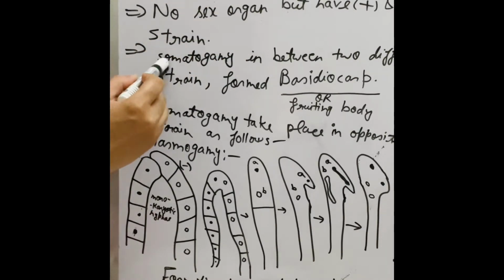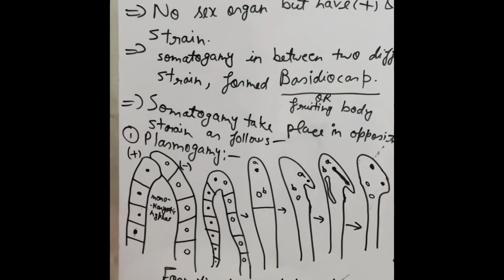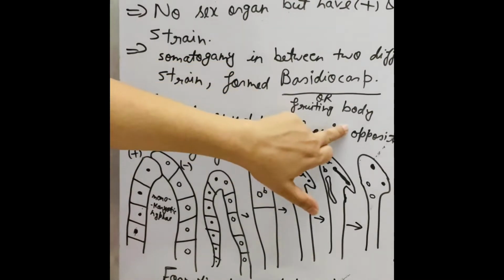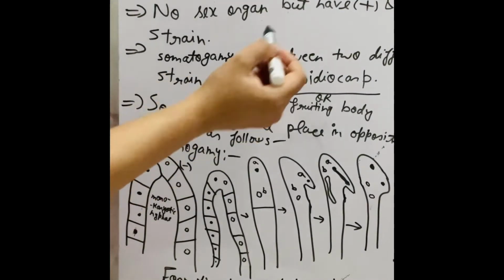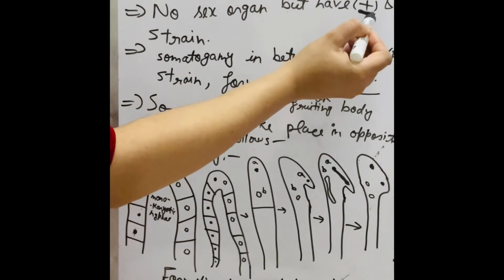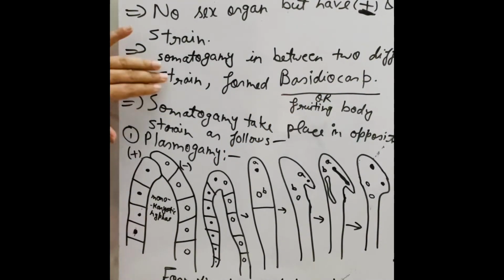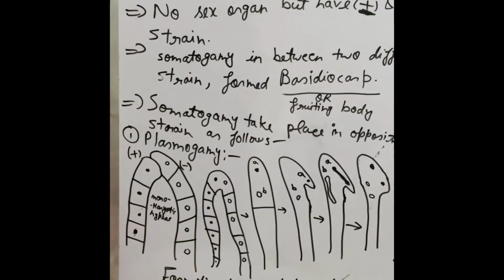The next point is somatogamy between two different strands, forming the basidiocarp or fruiting body. Students who attended our last class on Agaricus know what the fruiting body and basidiocarp are. Somatogamy takes place between the opposite positive and negative strands.